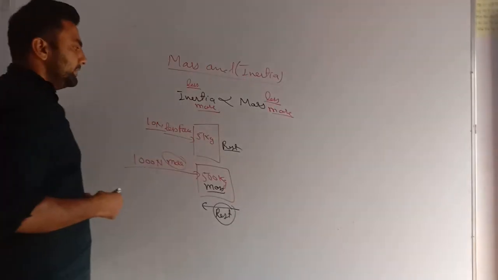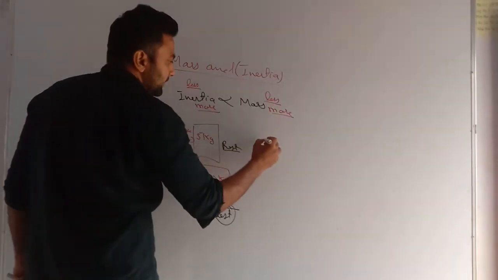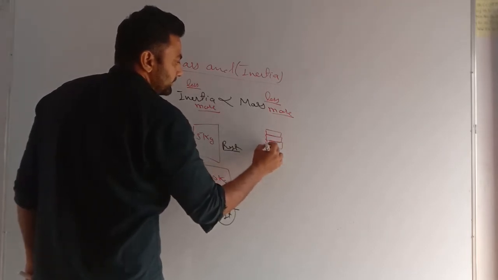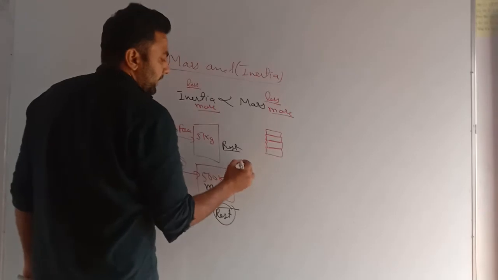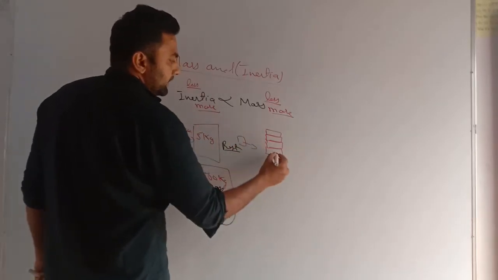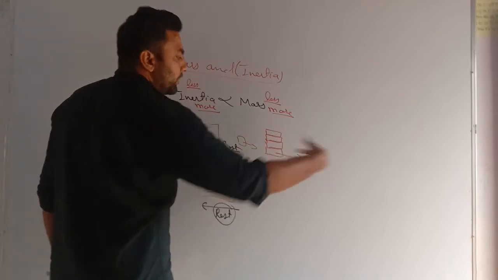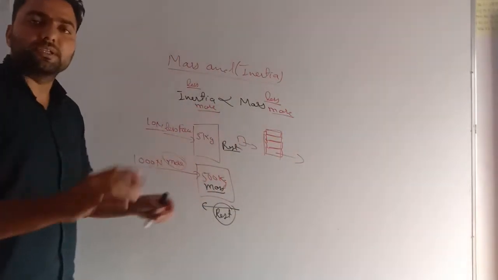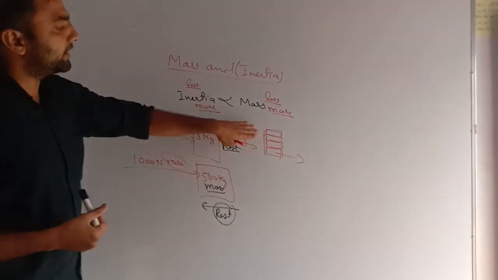Second very important thing. You might have seen, when we play carom, if I hit this striker with very high speed, the lowermost coin goes out and this stack remains undisturbed. Why? Because it has inertia.